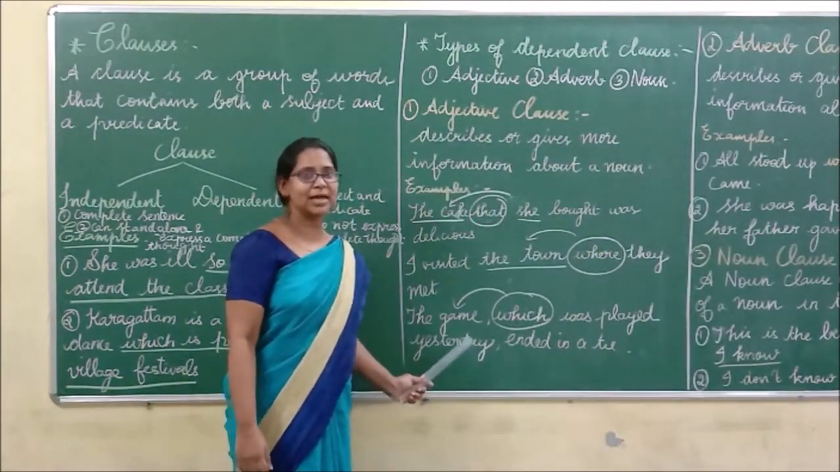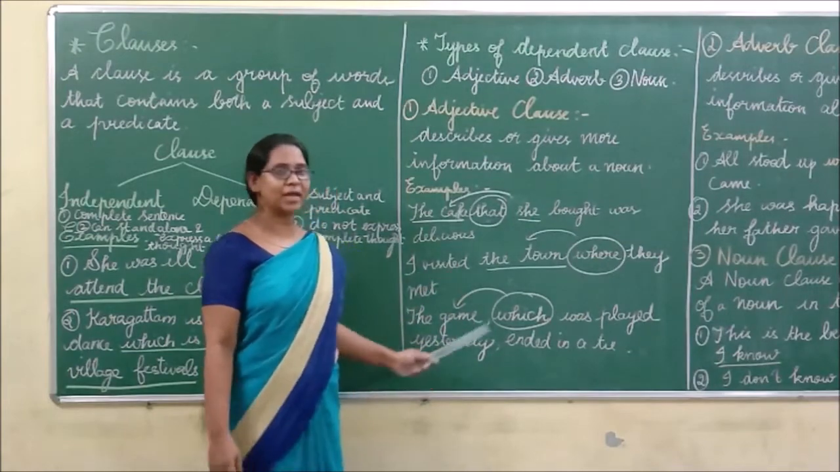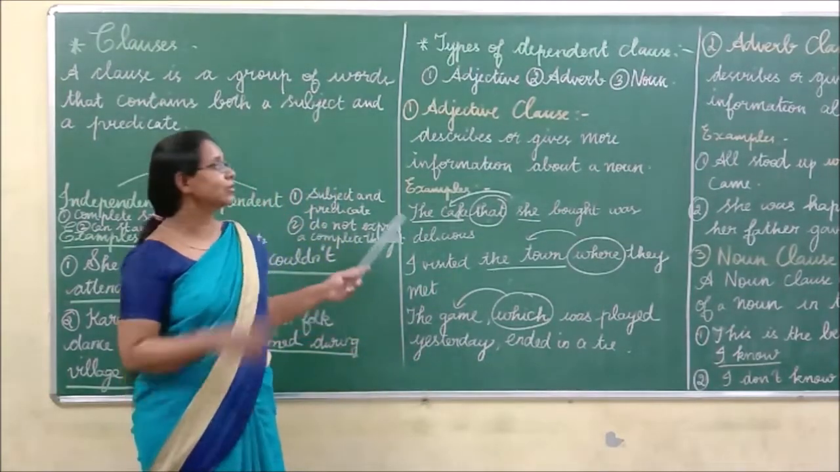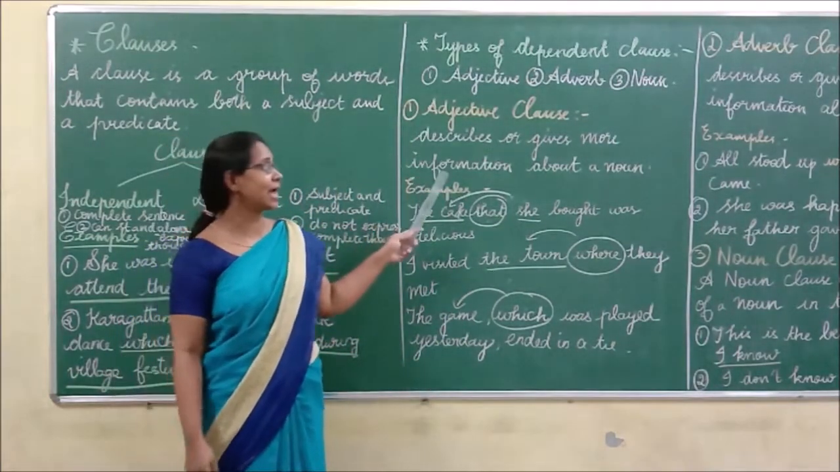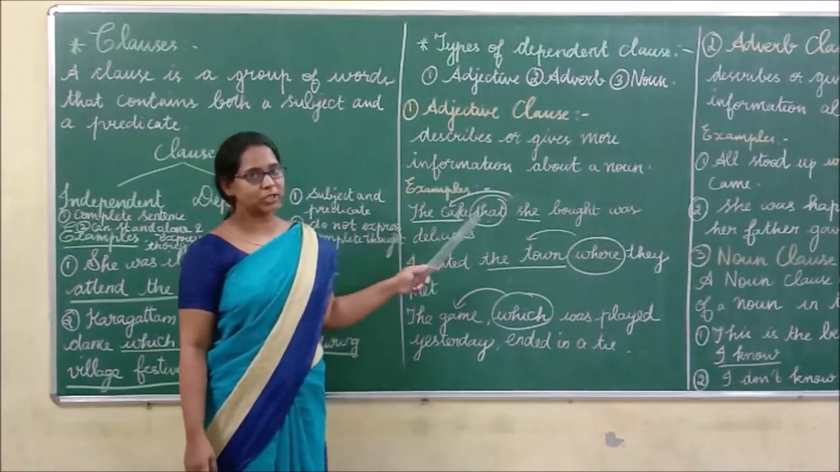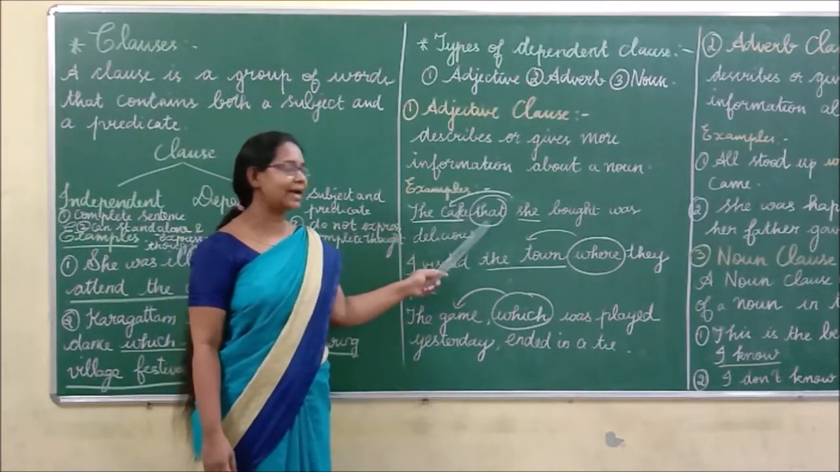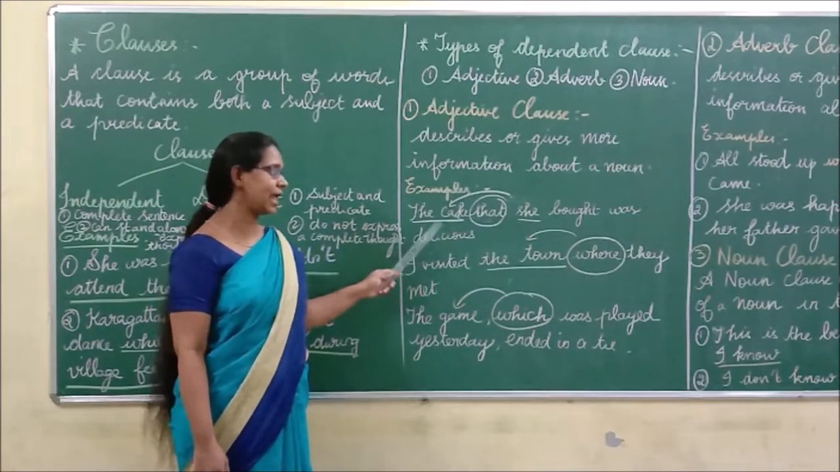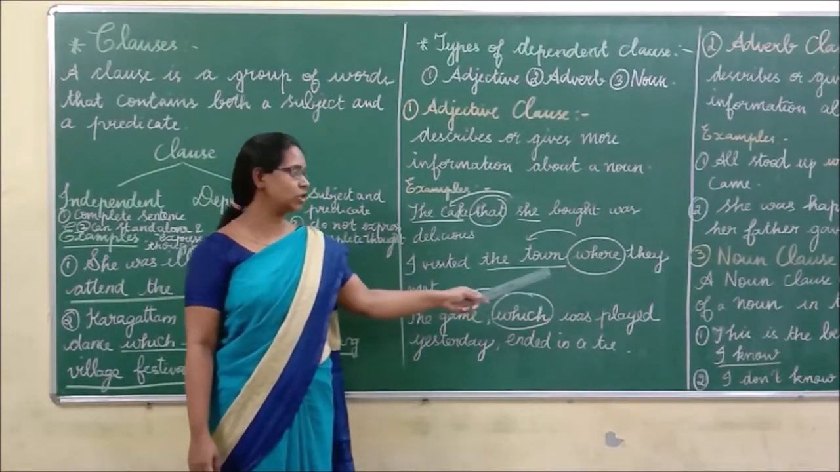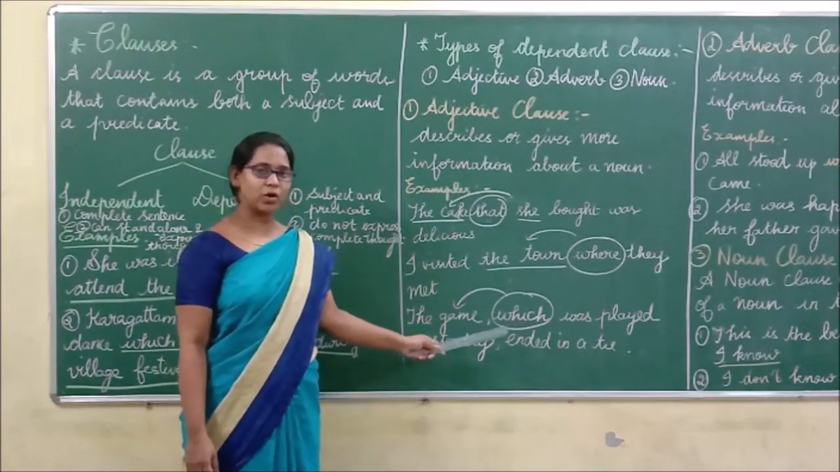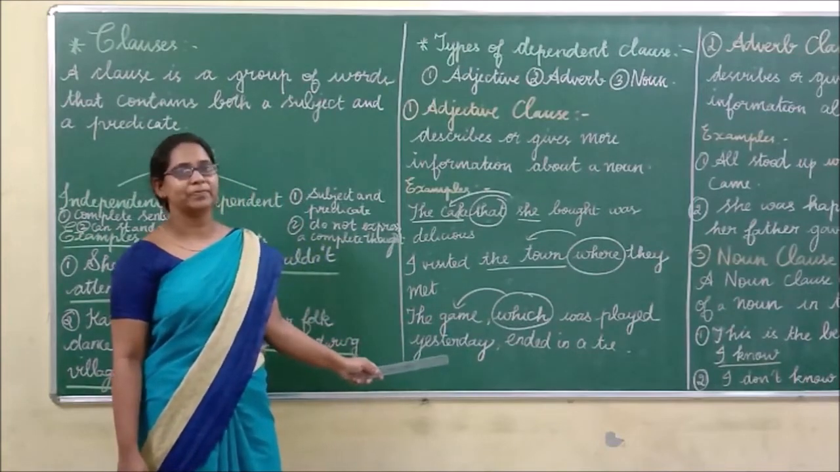Once again from the beginning: what is meant by adjective class? Adjective class describes, or gives more information about, the noun. Here "that" gives information about the cake. "Where" gives more information about the town. "Which" gives more information about the game. Is it clear?